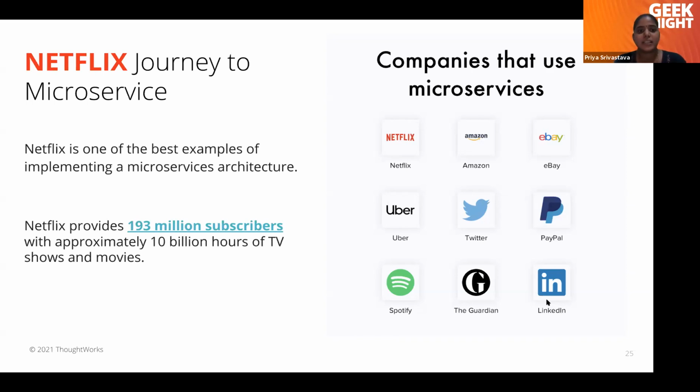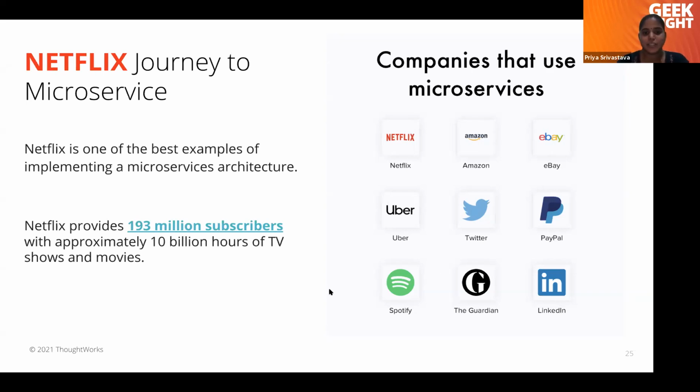During their journey, they created lots of tools, which later on they gave to open source. So there is Netflix OSS, if you see. They have their service discovery. They also introduced Chaos. There are lots of things which Netflix did during their journey. And now they have 193 million subscribers, and I believe most of us are also using Netflix, at least in COVID time. So we know how much we are using it and how smooth it is.